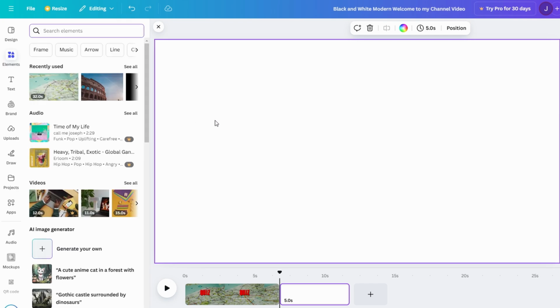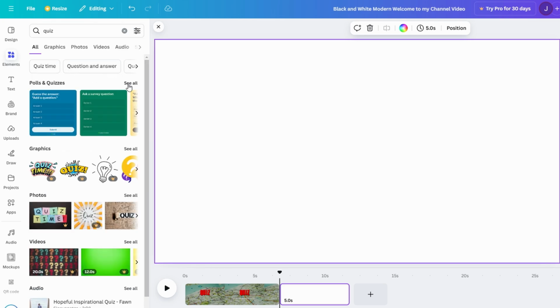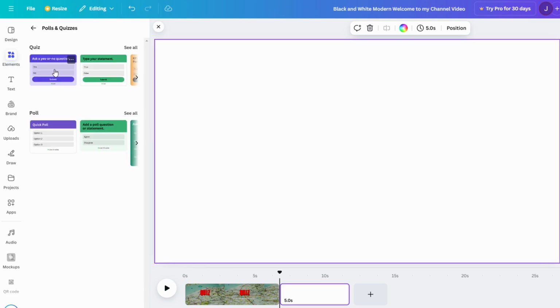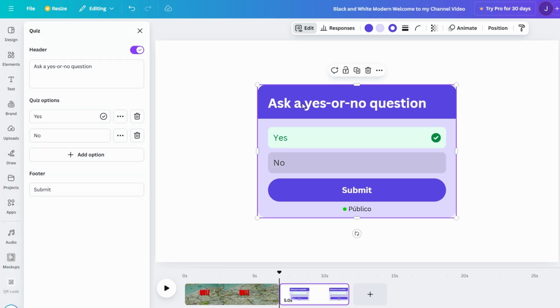Start by selecting the Elements option in the sidebar, and then type in quiz and choose one. Type out your question, for example, what is the tallest mountain in the world? Make sure the text is big enough to stand out and easy to read. You can play around with the font, size, and style to make sure the question grabs attention.